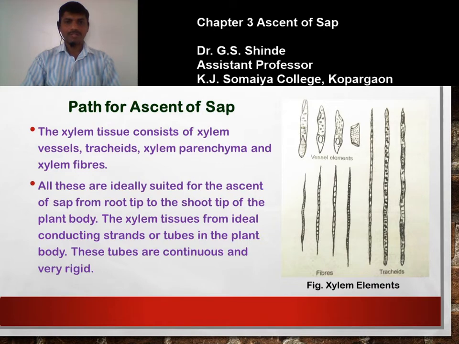If you trace the path of the xylem sap, the water is conducted through the xylem tissue, through the xylem vessels, tracheids and xylem fibers. So these structures are ideally suited for the ascent of sap from root tip to the shoot tip of the plant body. The xylem tissue forms ideal conducting strands or tubes in the plant body, and these tubes are continuous and very rigid.